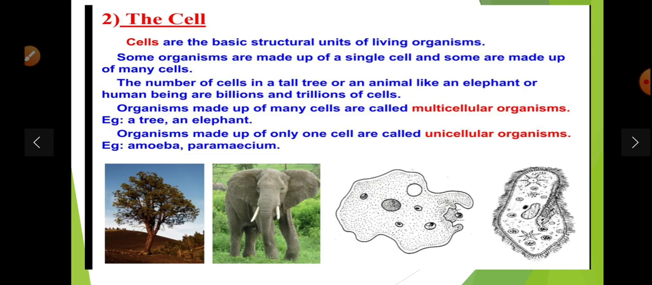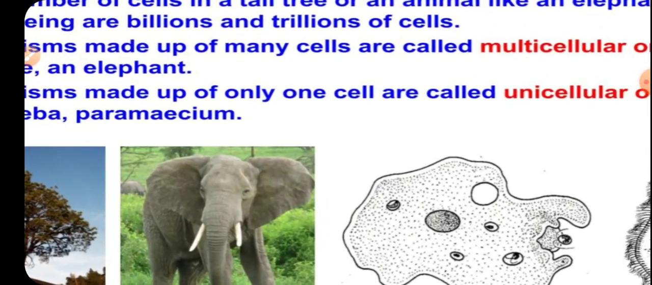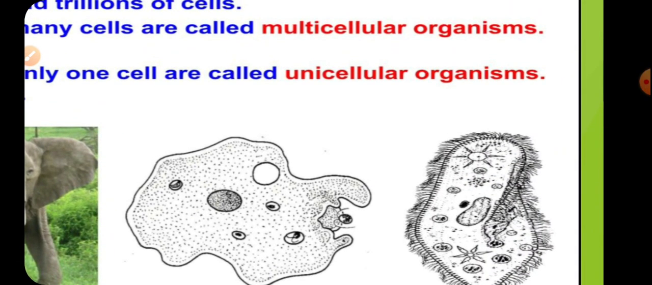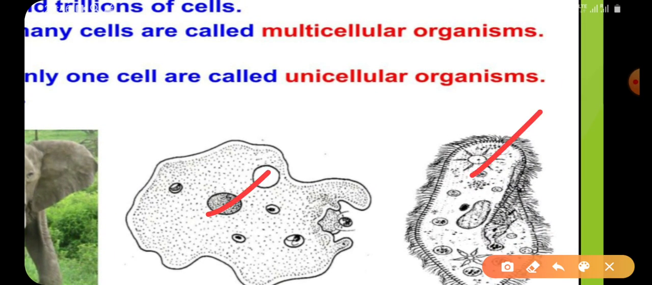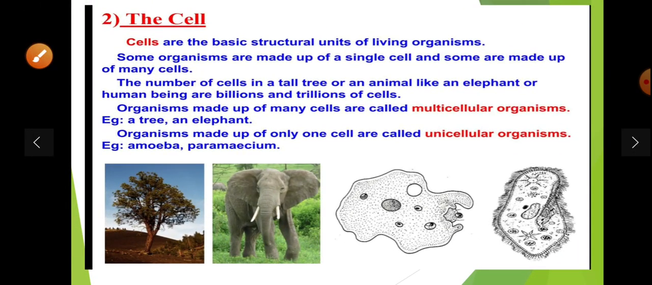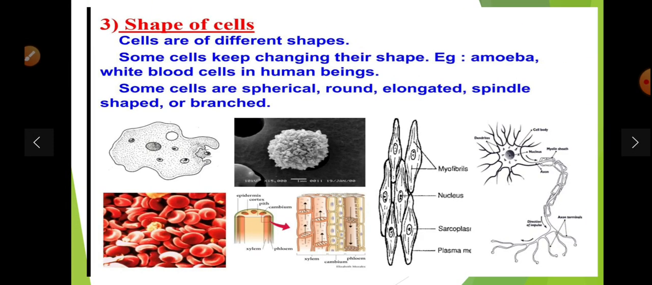So we can say that organisms that have more than two cells are known as multicellular. Multi means multiple, more than two cells. Whereas an organism with one cell is a single-cell organism, known as unicellular. Examples are paramecium and amoeba.